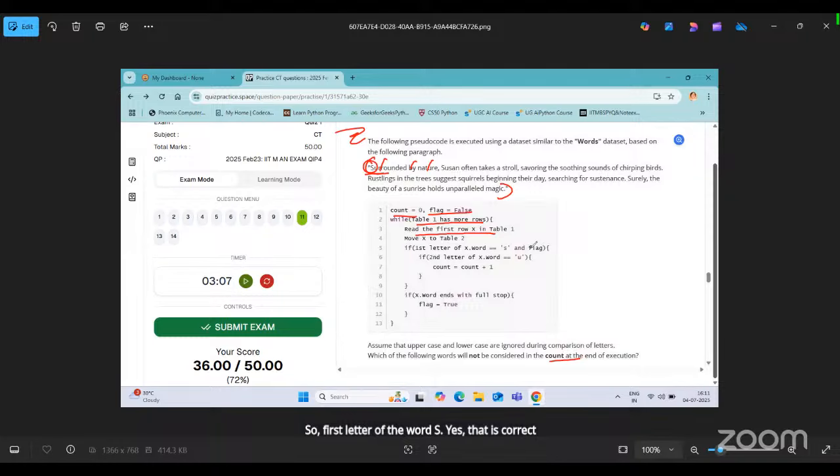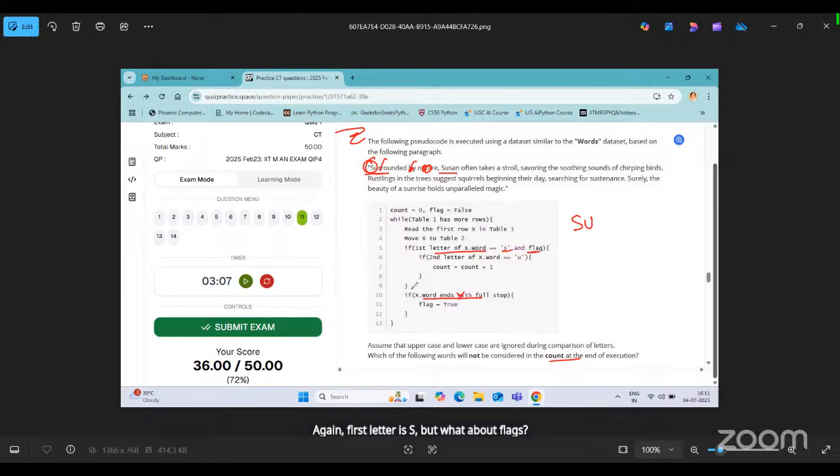S we have. What's the value of flag? False, right? So the entire condition will become false. This is true and false, which will become false. So we are not going to do anything. Word ending with full stop? No. Go for the next word. By, anyway, is not correct, right? If you observe inside the condition, we are going to count only the words starting with S and second letter U, SU only, right? So I will ignore this, by nature, directly. Now if I go for Susan, again the first letter is S, but what about flag?